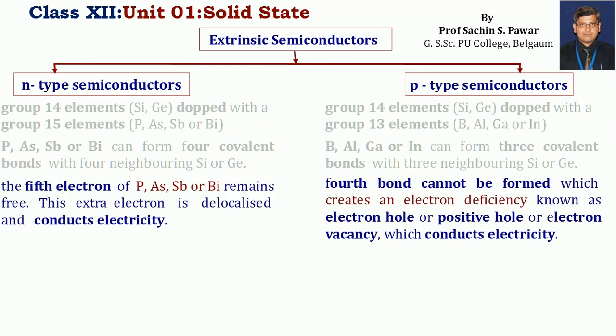Thus in the n-type semiconductor, the 5th electron of the impurity remains free, and this extra electron is delocalized and conducts electricity. While in the p-type semiconductor the 4th bond cannot be formed, which creates an electron deficiency known as an electron hole or a positive hole, and this positive hole is responsible for conduction of electricity.